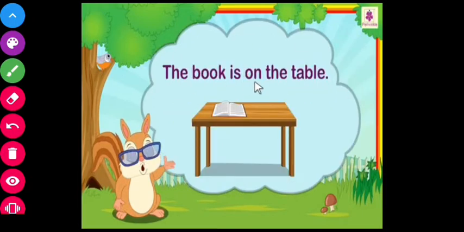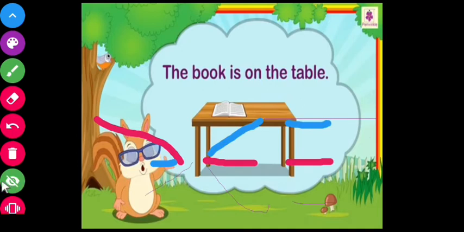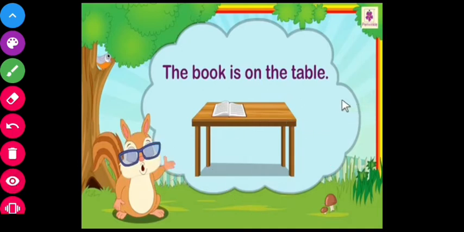The book is on the table. Here on tells us where the book is. So we can ask a question: where is the book? The answer is, the book is on the table. So on is a preposition. Students, on is a preposition. Okay, the next one.